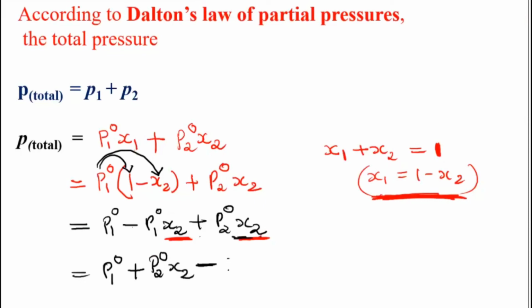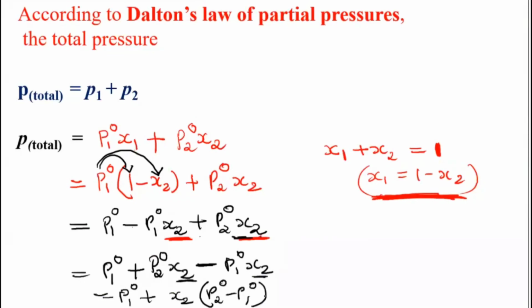Then I have minus P1 naught into x2. Now I can take x2 common and write P1 naught plus x2 in the bracket, and what is remaining is P2 naught minus P1 naught.